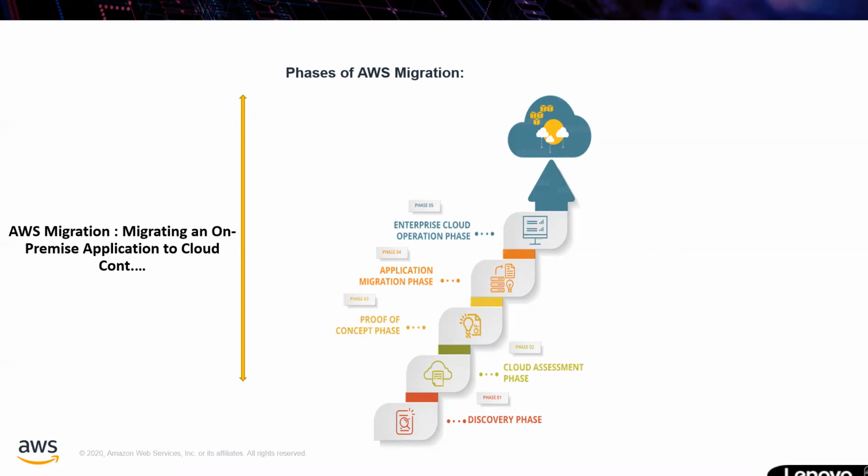At this moment, just know the phases in this slide. Discovery phase, next cloud assessment phase, next proof of concept, that is POC. Phase number 4 is the application migration phase. And the fifth one is the enterprise cloud operation phase. These are the 5 phases we need to know in order to succeed in interviews related to AWS.